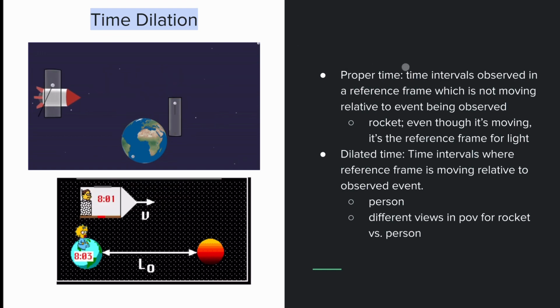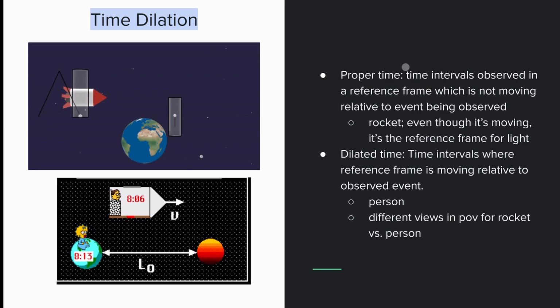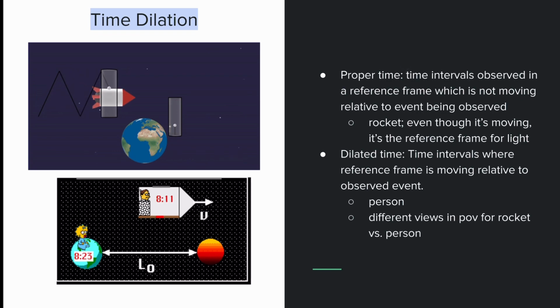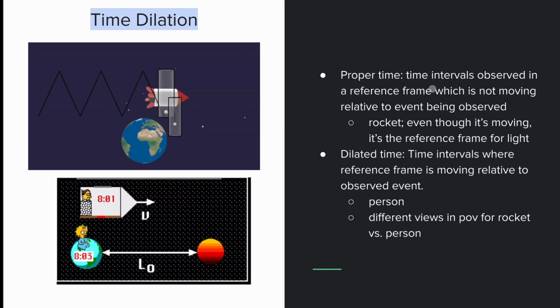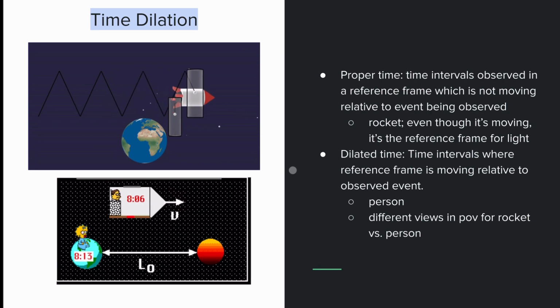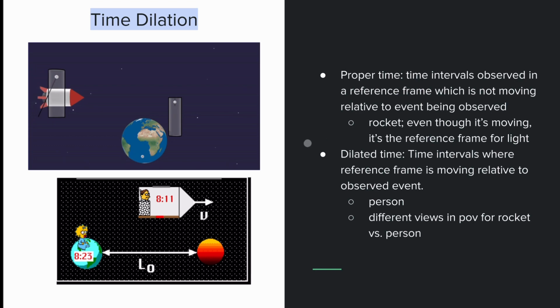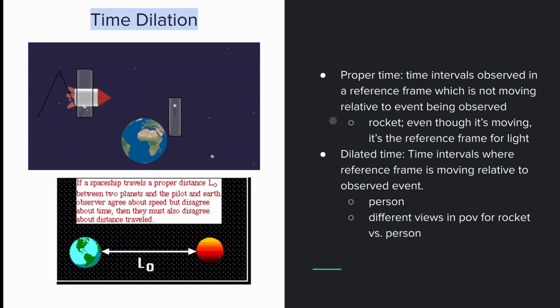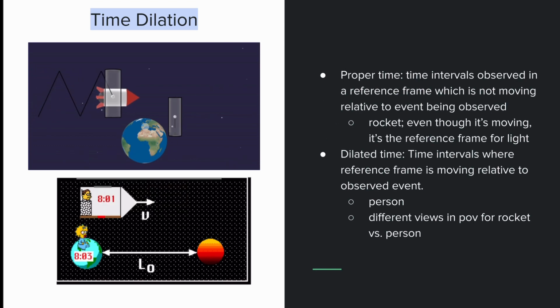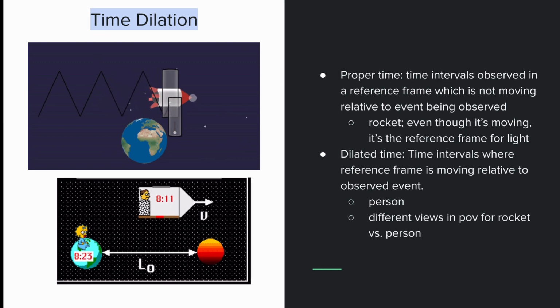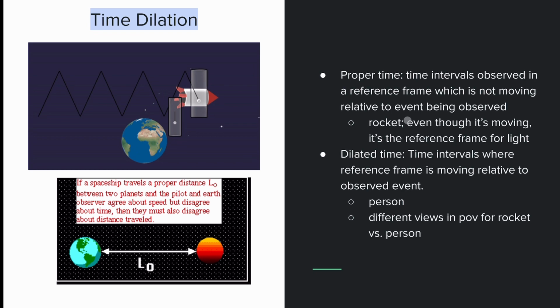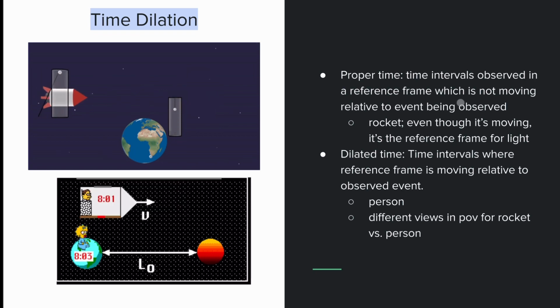Proper time is the time interval observed in a reference frame which is not moving relative to the event being observed. So this is really your inertial reference frame, you could think of. In this case, proper time is going to be the rocket. Even though it's moving, the observer is at rest relative to where the light comes from, and it's moving at a constant velocity. So we can definitely say it's the inertial reference frame.